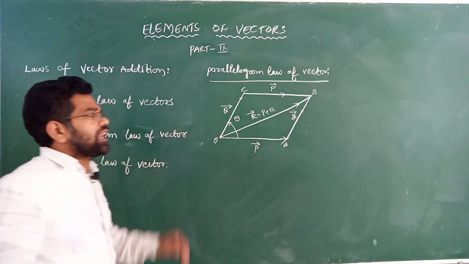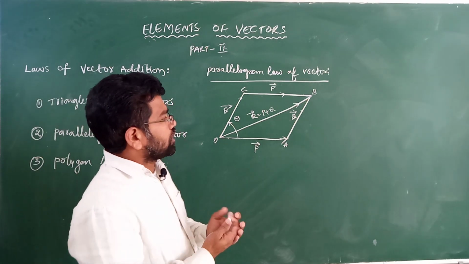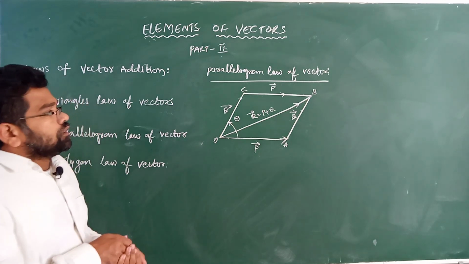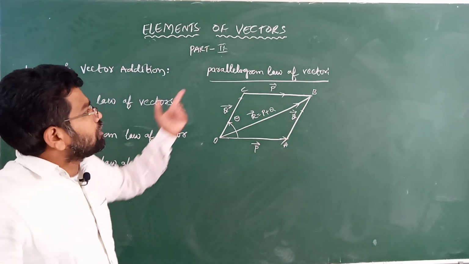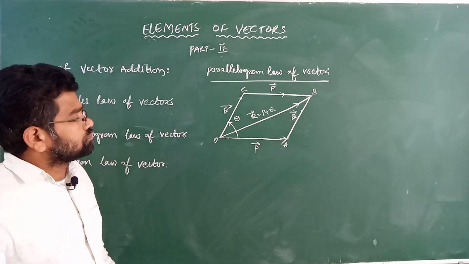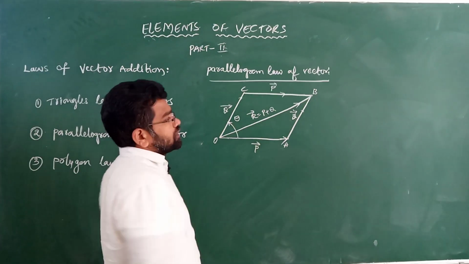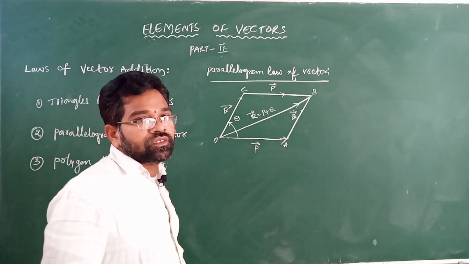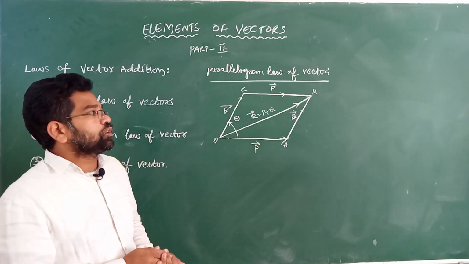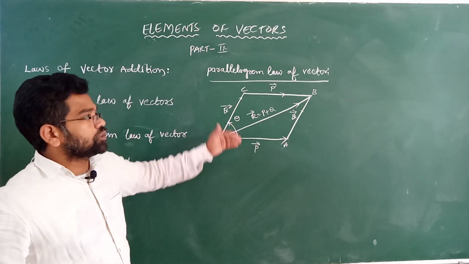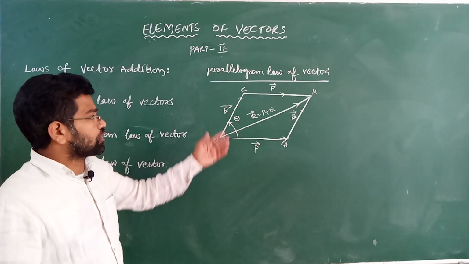It is also the triangle law of vectors. We have to understand that the double of the triangle law forms the parallelogram law. The parallelogram law consists of how many triangles? Two triangles. And what does parallelogram mean? The two opposite sides are equal in a parallelogram.